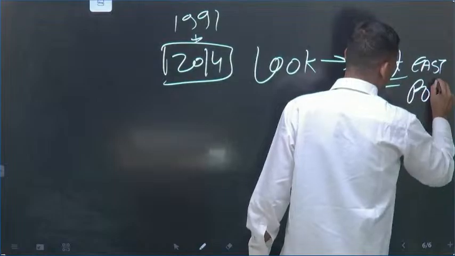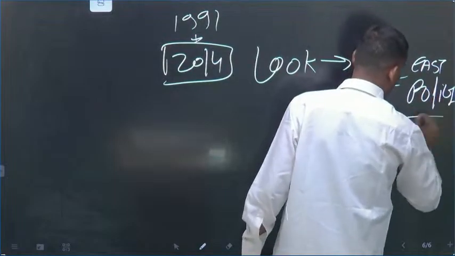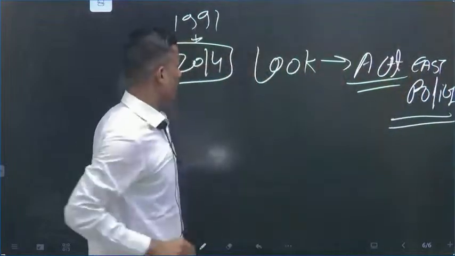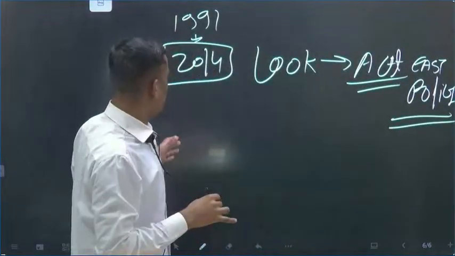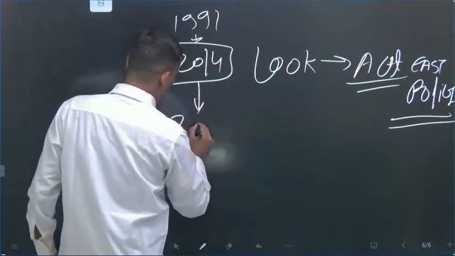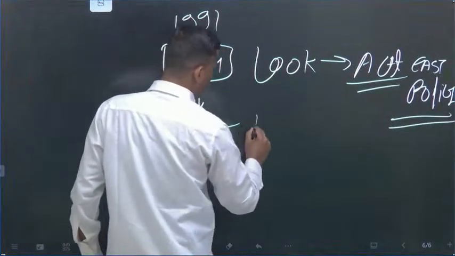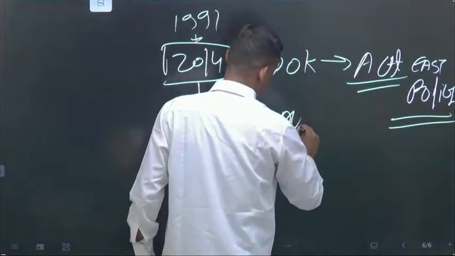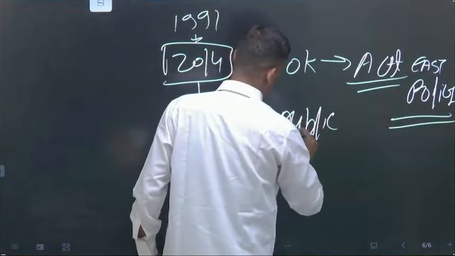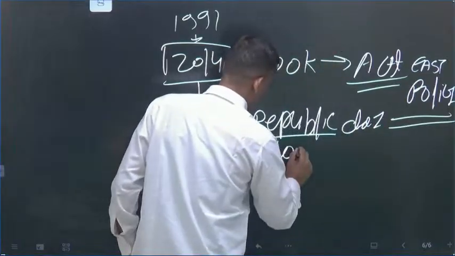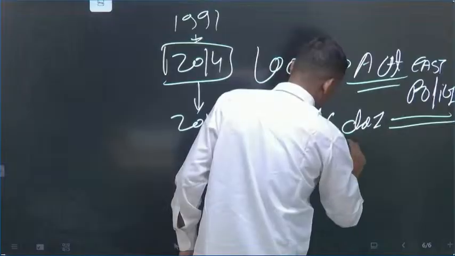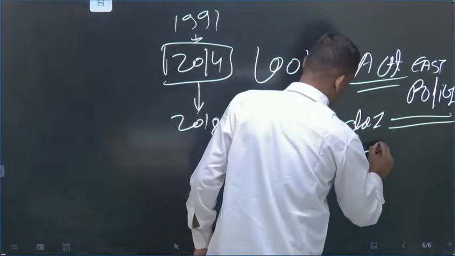There were many pillars of this policy. I will discuss each and every pillar, but I am just explaining the evolution of the bilateral relations. Okay, so see, in the 2018 Republic Day parade, all 10 members' heads were invited.